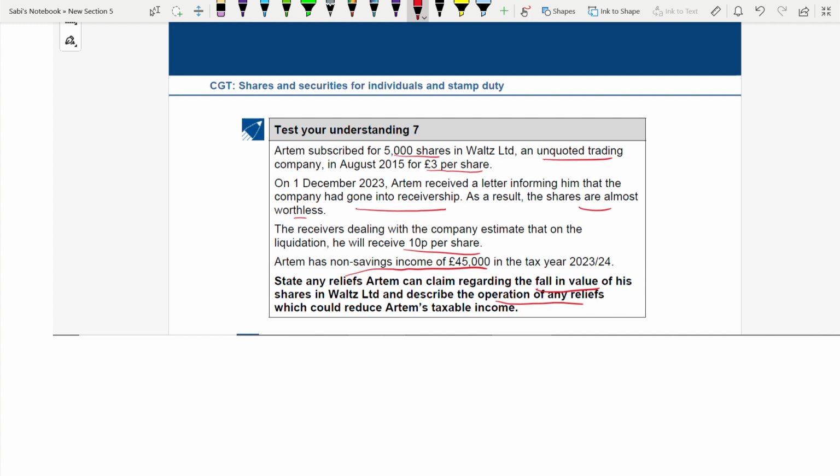First understand the scenario. Don't just write all the set of reliefs that you know, against income, against total income, against gain. No, it is a liquidation, a case of liquidation.